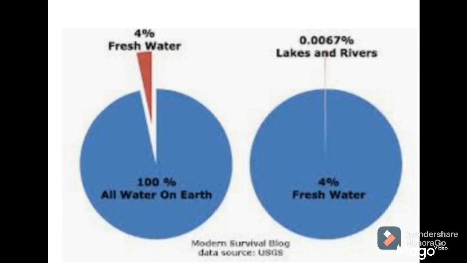Then of the remaining water, most of the fresh water is frozen in glaciers and in the polar areas of earth. So only a small fraction, that is 0.01%, is available for human use, and this small amount of water is repeatedly recycled for use by animals and human beings. The water suitable for drinking by human beings is called potable water. So this potable water on the earth is how much percent? 0.01%.